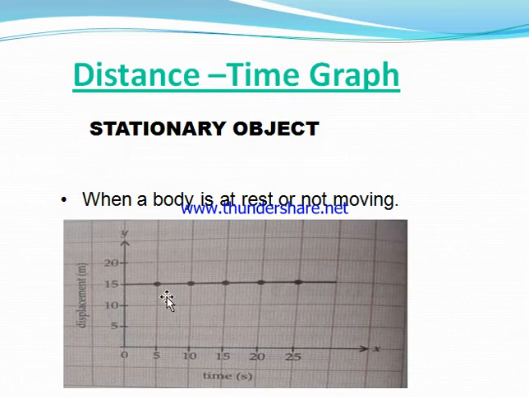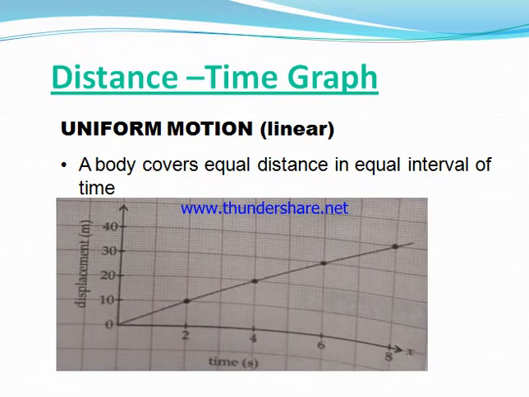This graph shows when the object is at rest. It shows that when we change the time, the displacement of the body will not change. That means the body will not move. Only time is increasing, but the position of the body will not change, displacement will not change, hence the body will remain at rest.